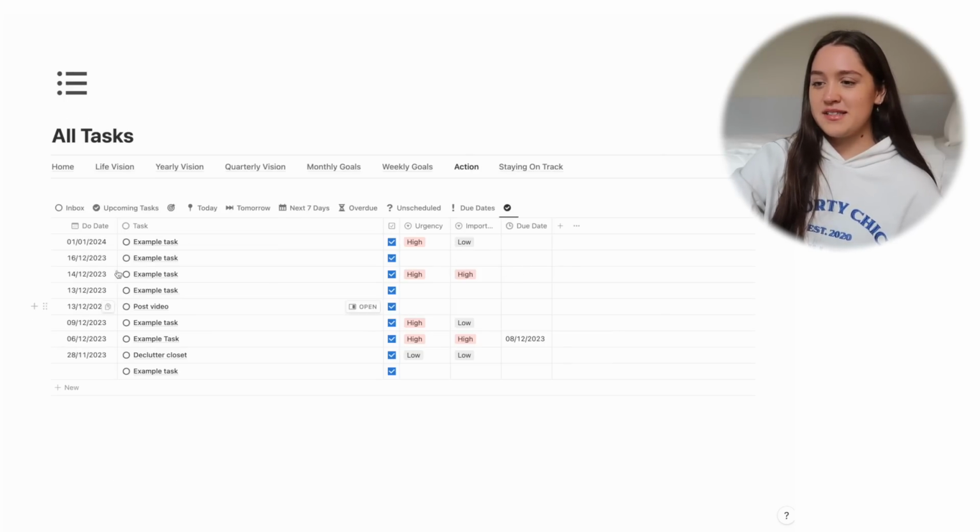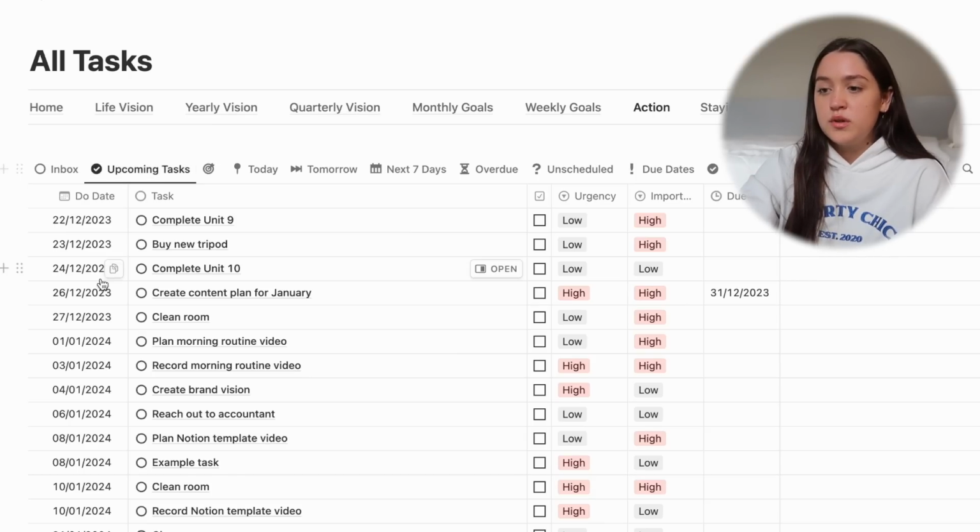Oh, and I didn't show you the main database of them all, the task management database. Okay, so the tasks page is very simple. We have the date that we're supposed to do something, the actual task, whether it's complete or not, the urgency, importance, and if there is a due date. And we have a lot of different views.